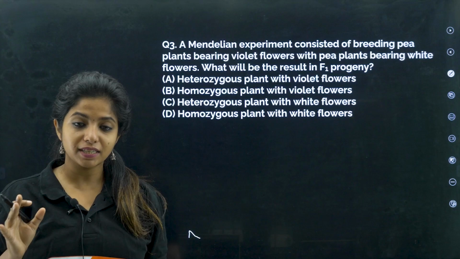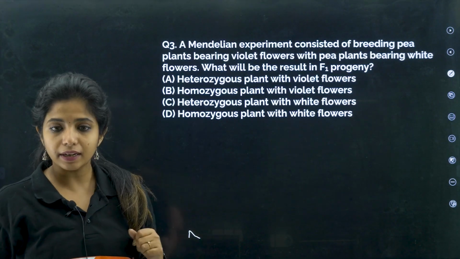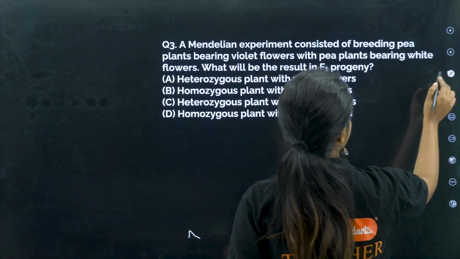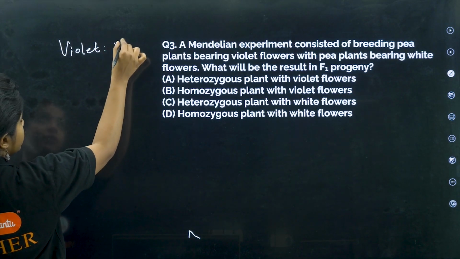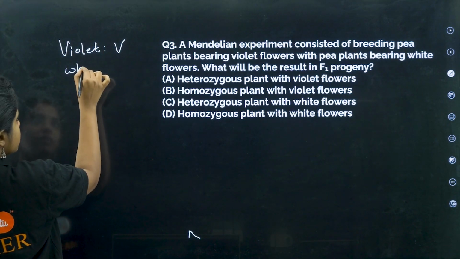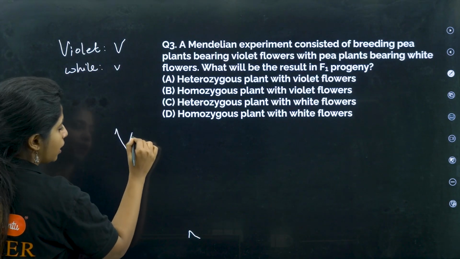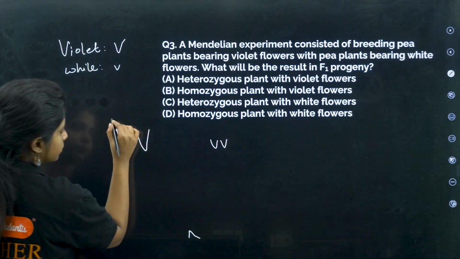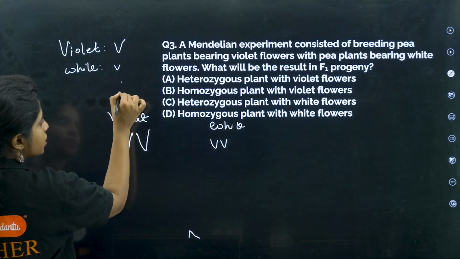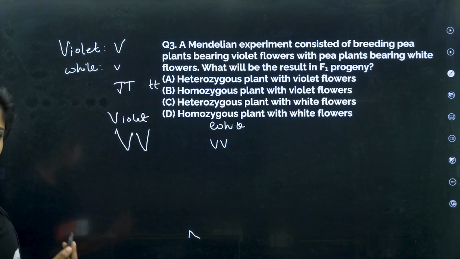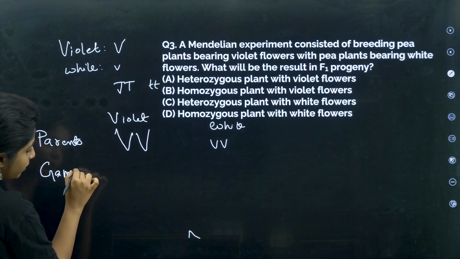Now over here, if I talk about flower color, just like how we had height, where capital T is dominant over small t, similarly in the case of flower color, violet is dominant, which is why I'll give capital V, and white is recessive, which is why I'll give small v. Now they are saying you're crossing violet flowers with white flowers, just like how you were crossing capital T with small tt. Same thing will be happening. So these are the parents. Now tell me the gametes, children. What will be the gametes over here?